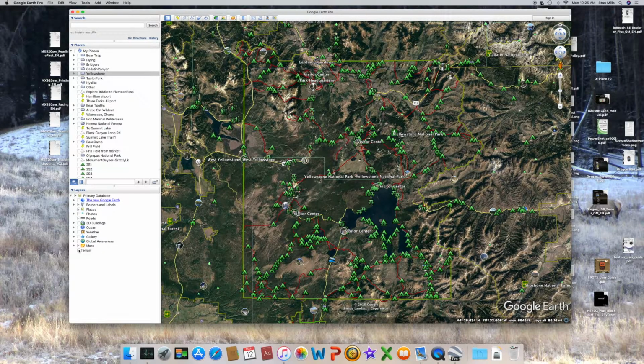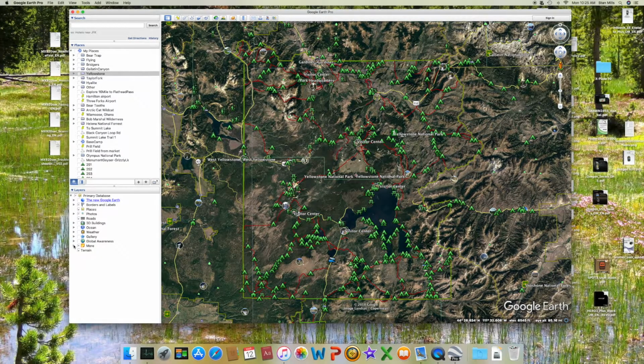The way you do that is you go to More, go to Parks, Recreation Areas, go to U.S. National Parks, and go down here to Trails.